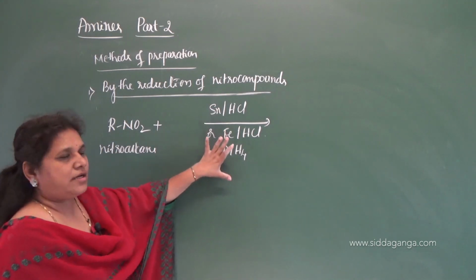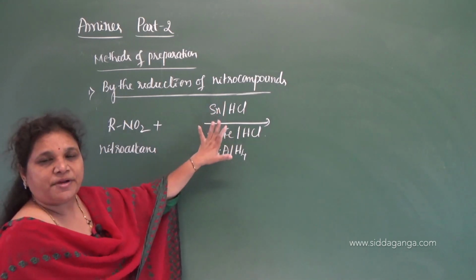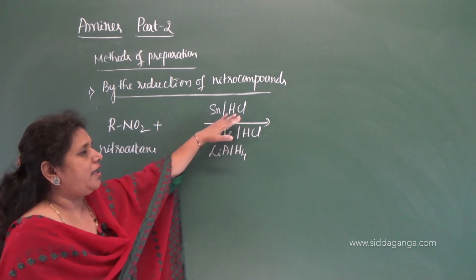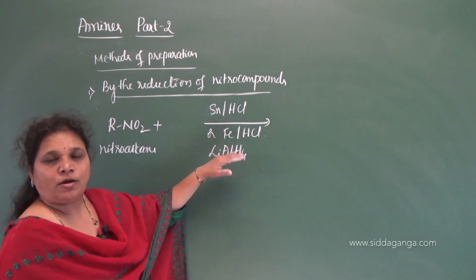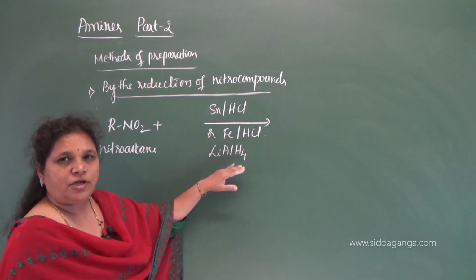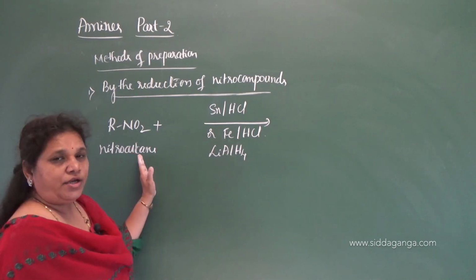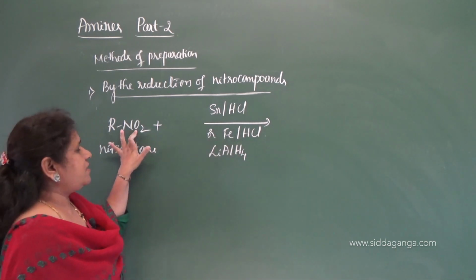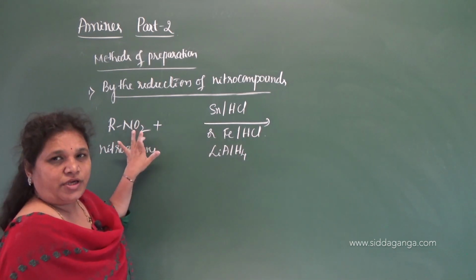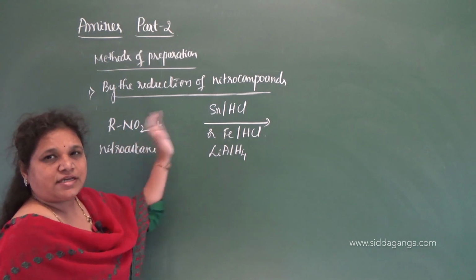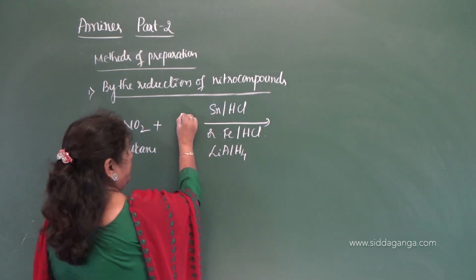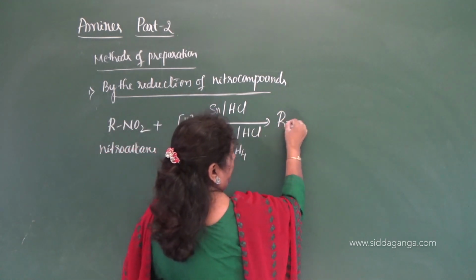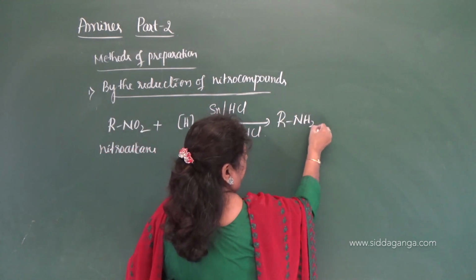So, under the presence of these reducing agents, either by using metal in acidic medium or by using a common reducing agent lithium aluminum hydride, you can reduce the nitroalkanes to respective amines. Oxygen gets reduced by H2 here, and that oxygen gets converted to water. So, the nascent hydrogen reduces here, and RNO2 gets converted to RNH2.